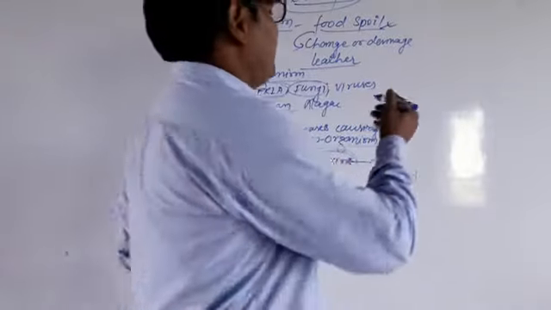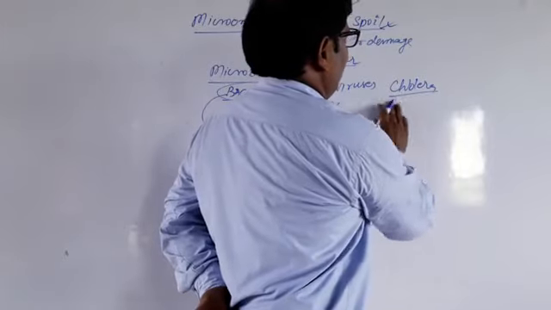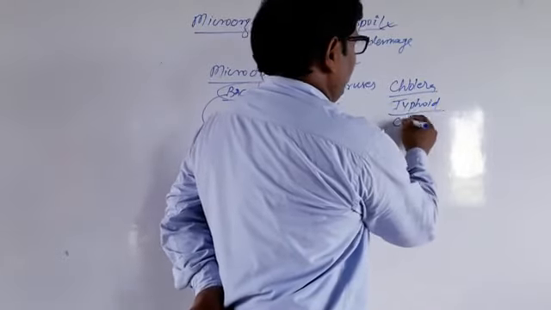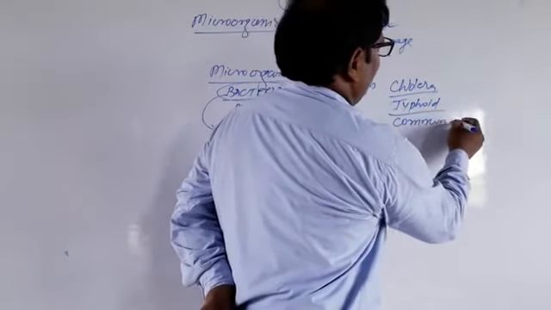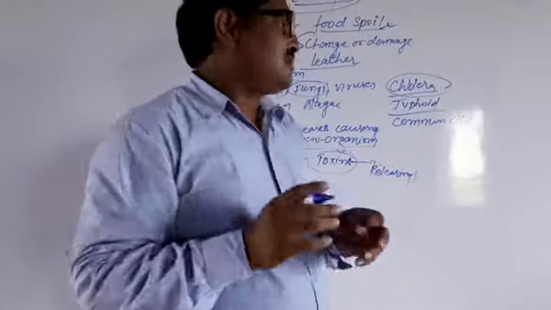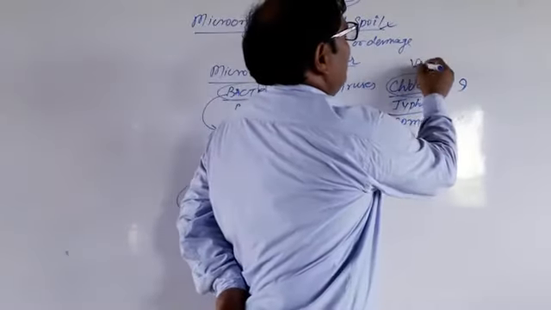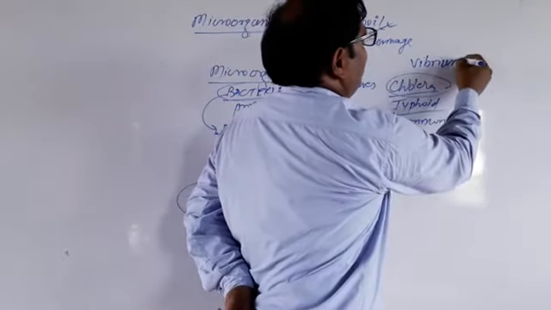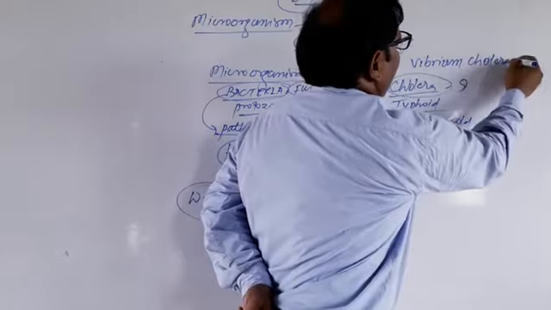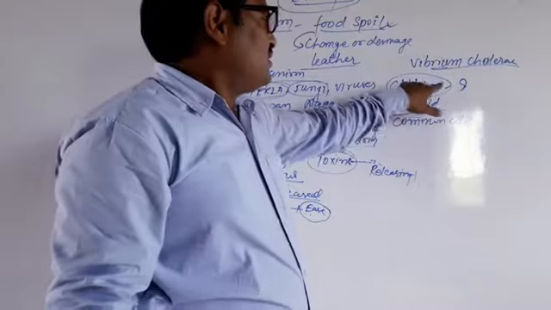For example, when we talk about cholera, typhoid, and after that the common cold. So what happens in cholera? There is one bacterium, Vibrio cholerae. This bacterium is responsible for the disease cholera.